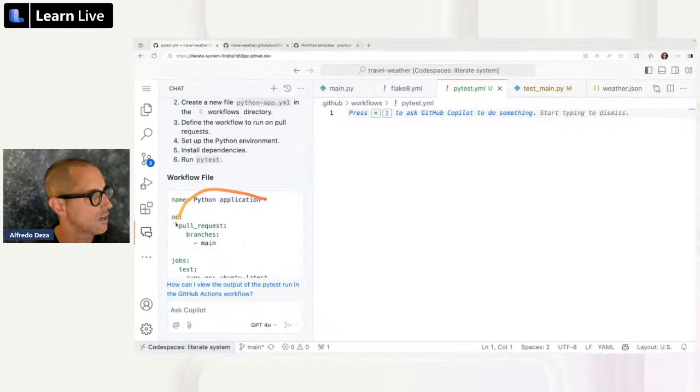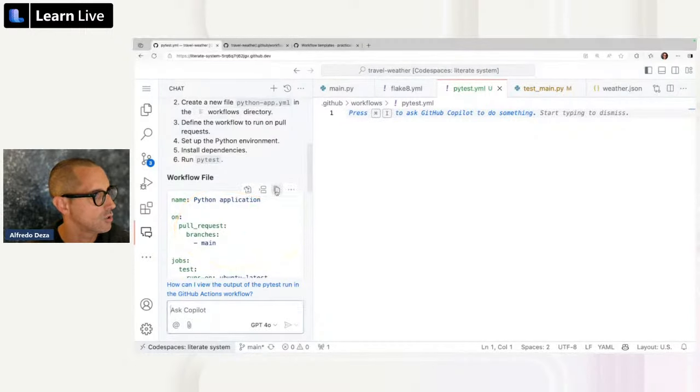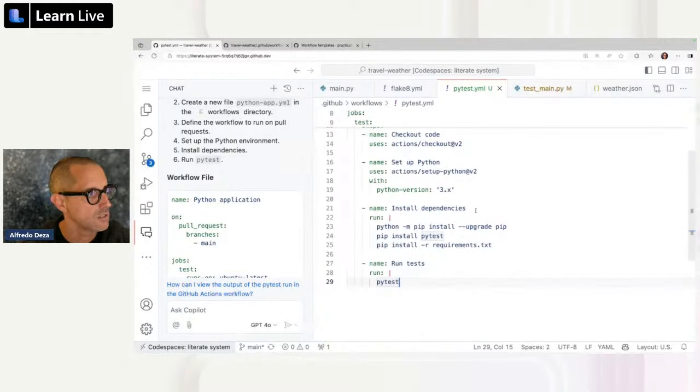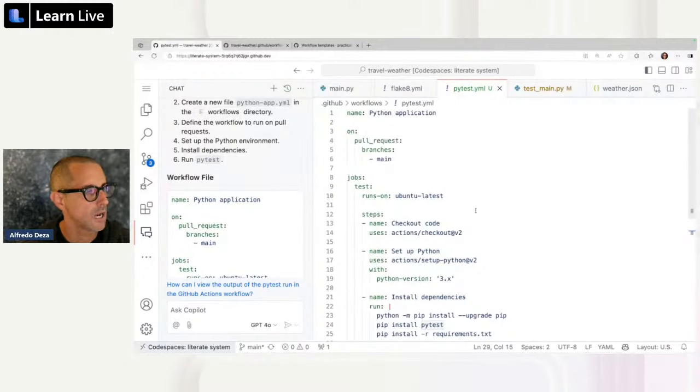You can copy to the clipboard and paste it, or use, I think it's this one, to insert at the cursor, which is the one I'm going to use right now. Whatever you get generated from GitHub Copilot, remember GitHub Copilot is your co-pilot, not the pilot. It's not driving. I'm driving. I know what I want. GitHub Copilot might understand where I'm going, but not nail exactly what I want.